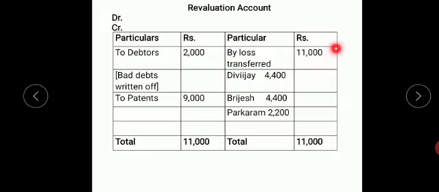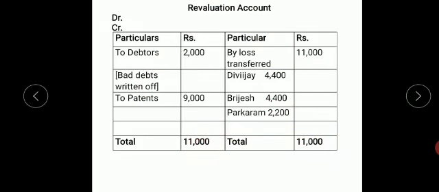This 11,000 is to be distributed in the ratio of 2, 2 and 1. Digvijay's share is 2/5, which amounts to 4,400. Brijesh is also sharing the same, so his share is also 4,400. Parakram is going to take 2,200. So the total of the shares is equal to 11,000. I hope the revaluation account is clear.